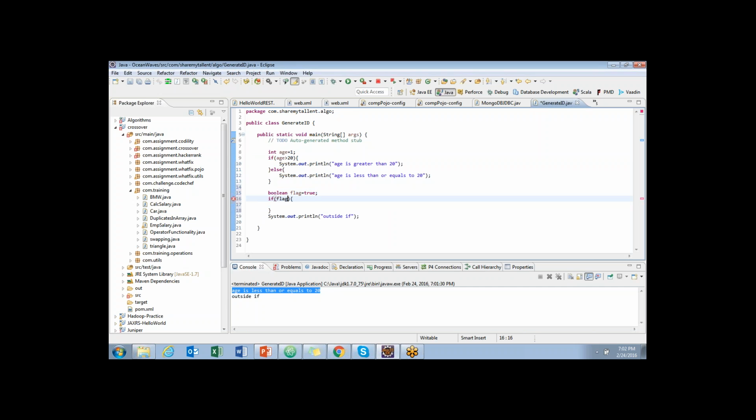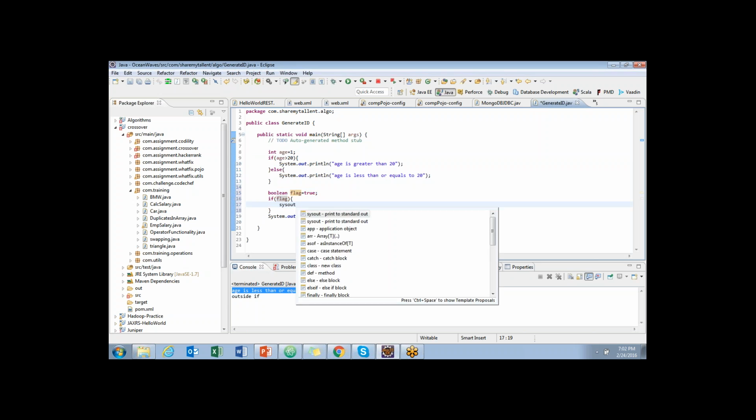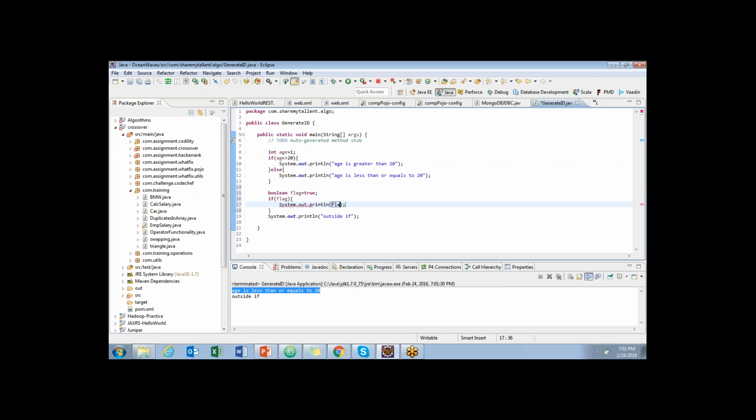If flag is true, it executes this statement. Flag value is true. I am just placing it in brackets. Only in the case when flag is true, this gets executed. Else, in this case, what would be the other option?